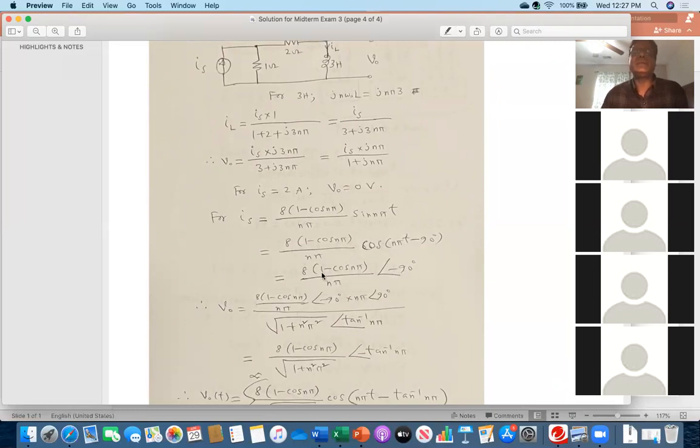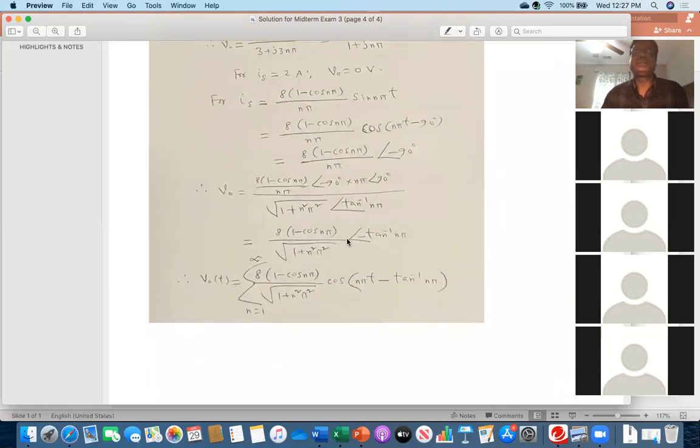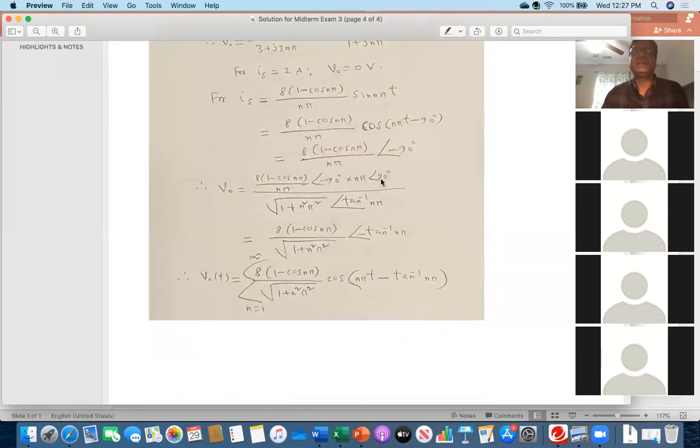Then substitute this value into the V naught equation for Is. Once I did that, you see this n pi cancelled, plus minus 90 degree, angle 0 degree. In the denominator, I am just taking the magnitude and phase angle, tan inverse n pi. I took it in the numerator, so minus tan inverse n pi. So this is your magnitude. Finally, in the time domain, cos n pi t minus this angle, and then you can put the summation sign n equal to 1 to infinity. That's all.